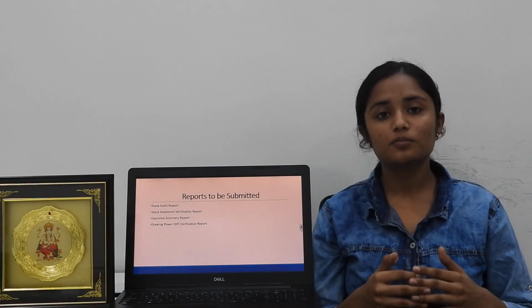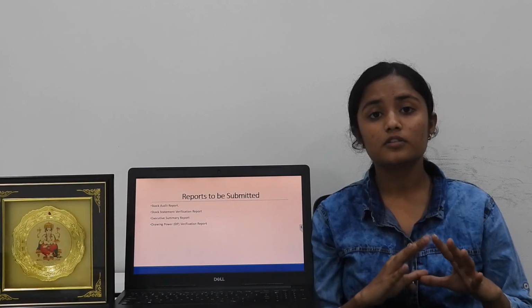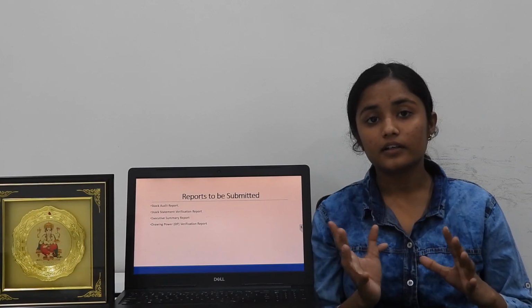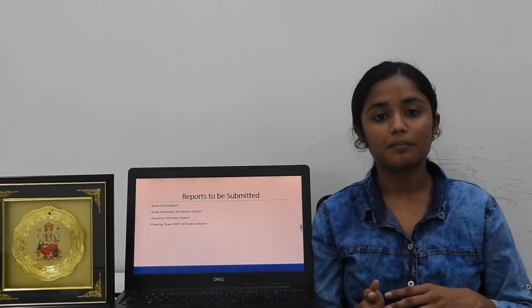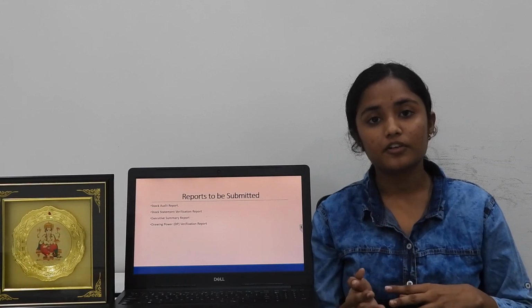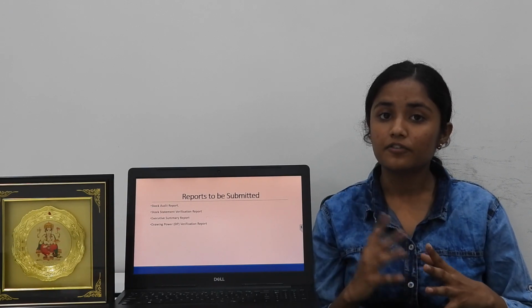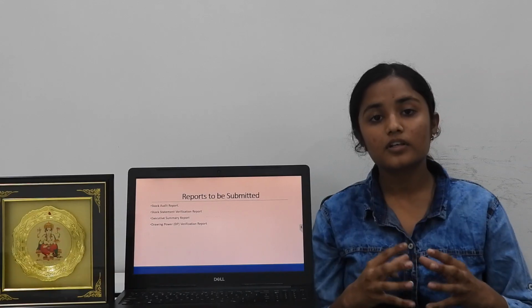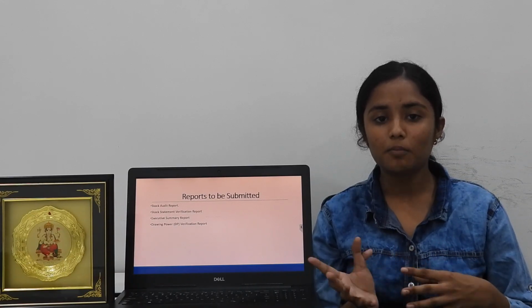Now, what are the reports to be submitted by the borrower? Stock audit report. Once the whole procedure of audit is conducted, at the end the stock audit report is to be prepared and submitted to the bank. Stock statement verification report. In this report, we have to comment that we have physically verified the stock and the stock is accurately recorded as per the stock statement submitted to the bank.